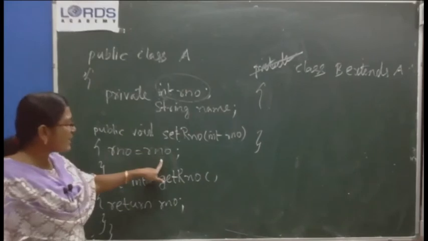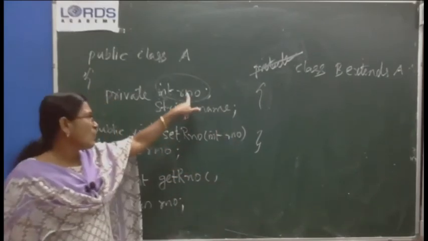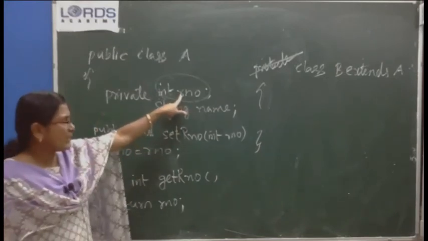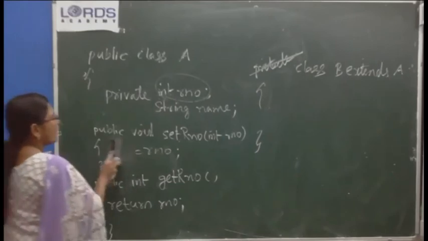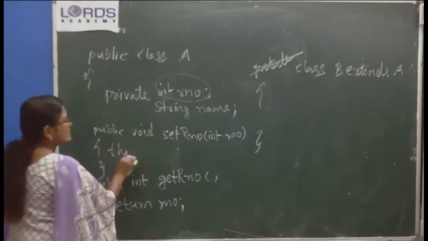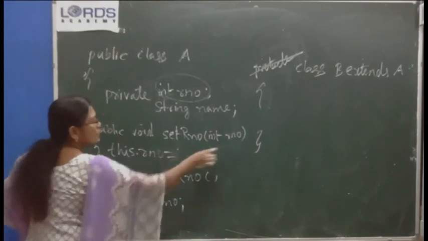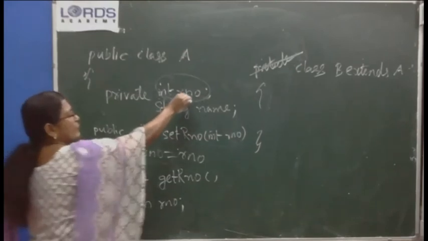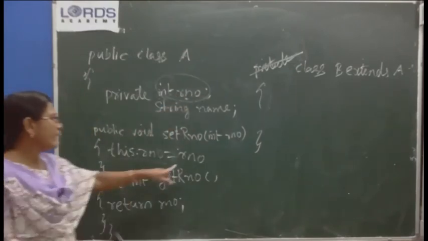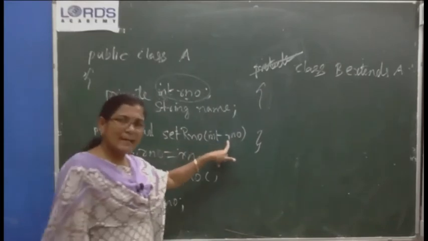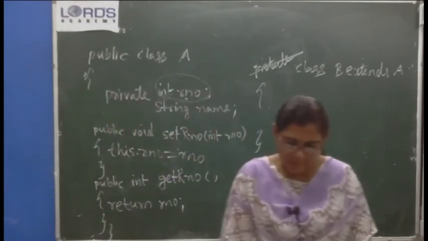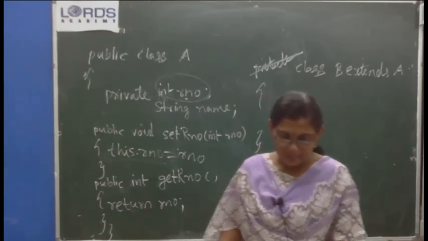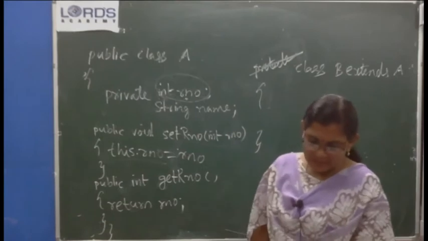So in this case, when function arguments and global variables, instance variables, have the same name, to refer to the instance variable, the global variable, we have to use the this keyword. So this dot R number equal to R number: the value is stored in this R number. So this dot R number refers to the instance variable and simply R number refers to the local variable. Okay, that's what is given. this.A = A. To take the value from that variable, int getA, return A.